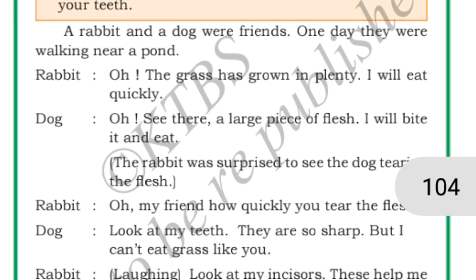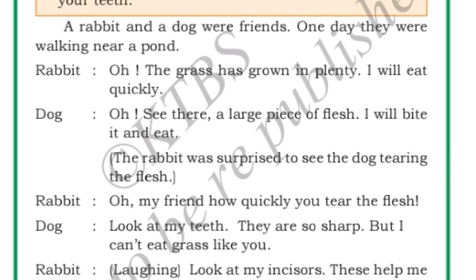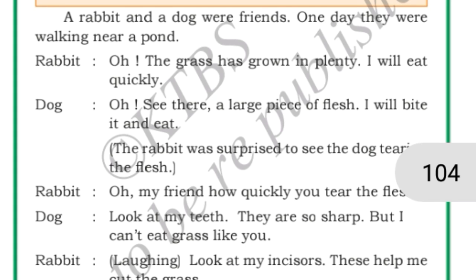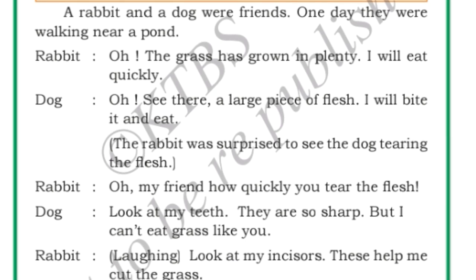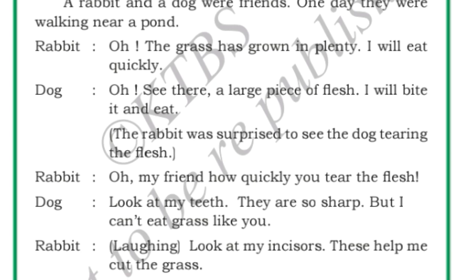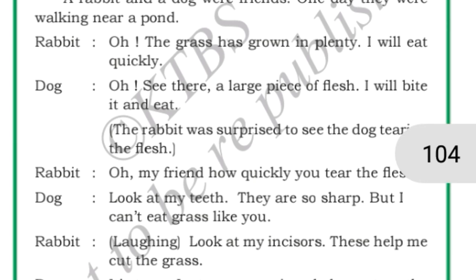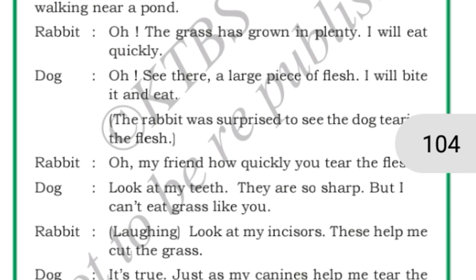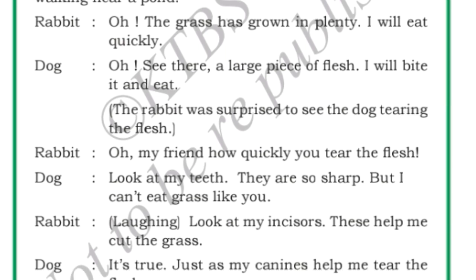So the dog says, "Look at my teeth. They are very sharp. I can't eat grass like you." Rabbit laughs and says, "Look at my incisors. They help me to cut the grass." Incisors are the name of the teeth. Okay, rabbits have incisors. Incisors are a type of teeth, the teeth which are there in front, that is called incisors.